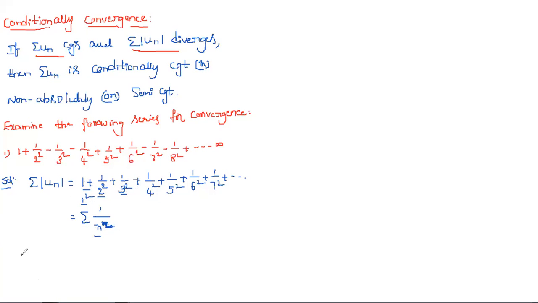Whether it is convergent or divergent, summation modulus un is convergent by the p test, or auxiliary series. Here p is equal to 2, which is greater than 1. By the p test, if the series is in the form summation 1 by n power p, then the series is convergent if p is greater than 1 and divergent if p is less than or equal to 1.